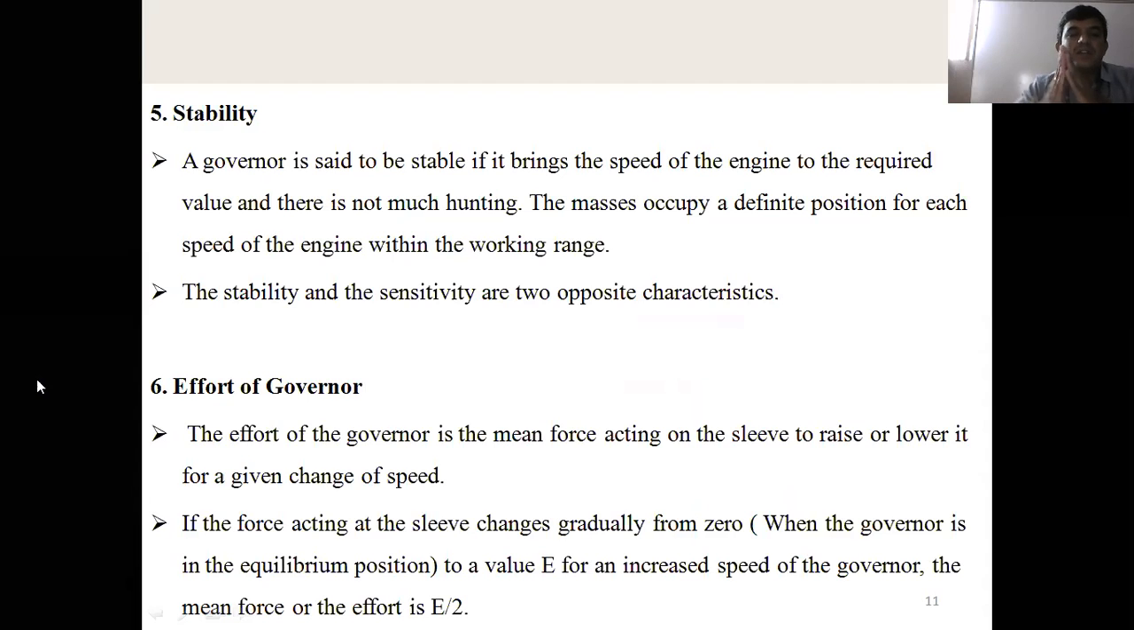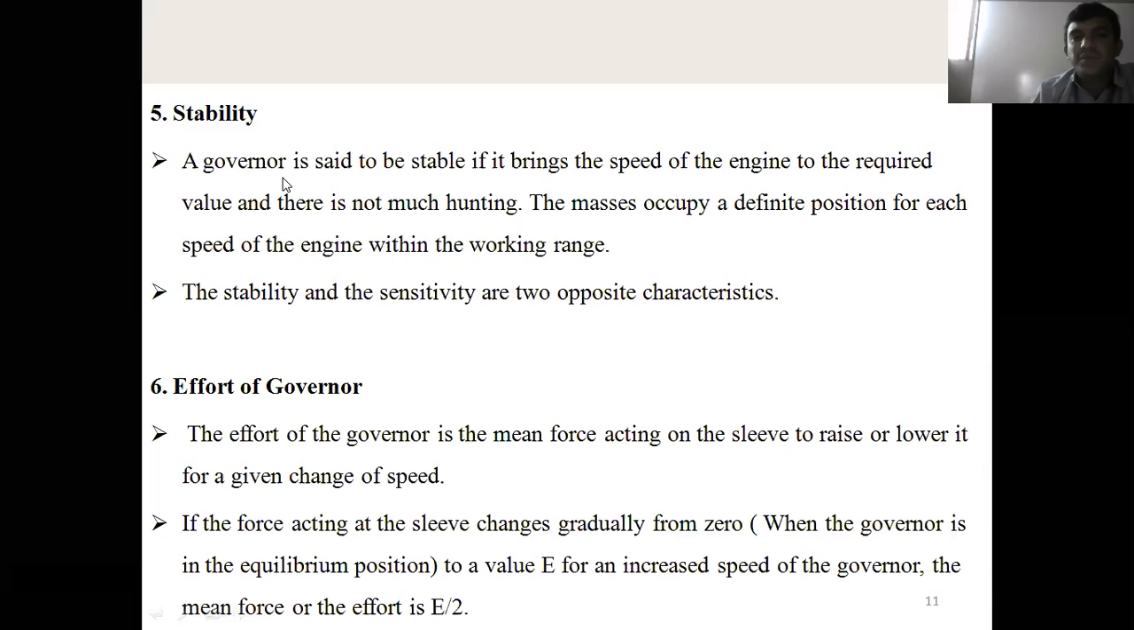At the same time, when the governor shaft rotates at less speed, the governor ball moves radially inward, then the sleeve moves downward, then it will open the throttle valve, then the amount of fuel supplied to the engine is more. Then it works properly. The governor works properly. Then it becomes stability.